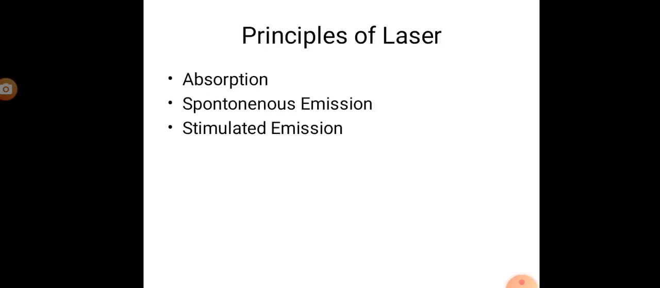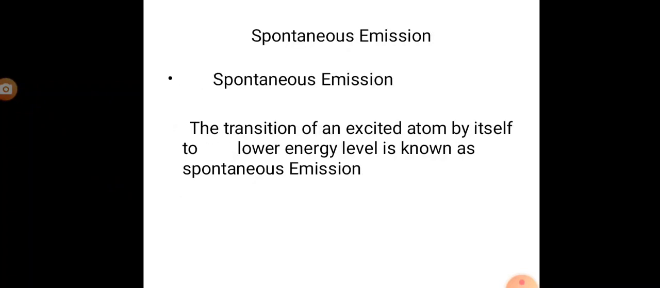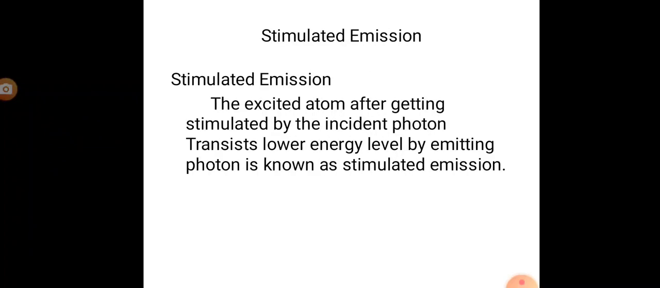Principle of laser: absorption, spontaneous emission, stimulated emission. Absorption: the process of exciting an atom to a higher energy level by absorbing the incident photon is known as stimulated absorption of radiation. Spontaneous emission: the transition of an excited atom by itself to a lower energy level is known as spontaneous emission. Stimulated emission: the excited atom, after being stimulated by the incident photon, transits to a lower energy level by emitting a photon, which is known as stimulated emission.